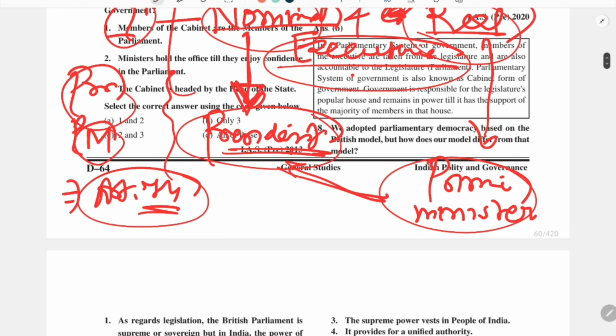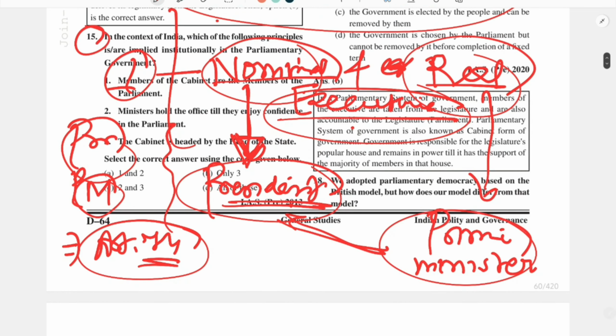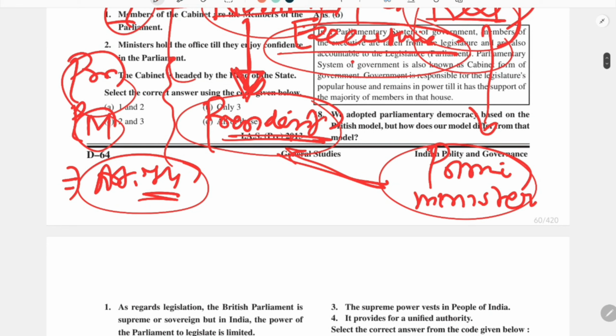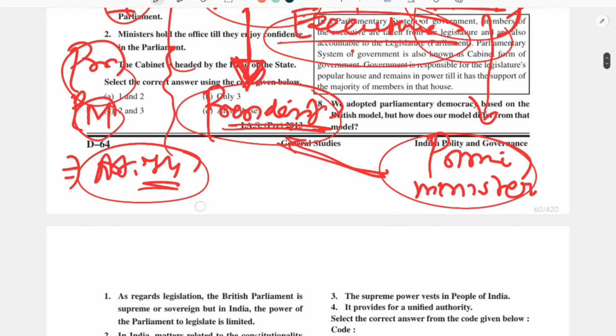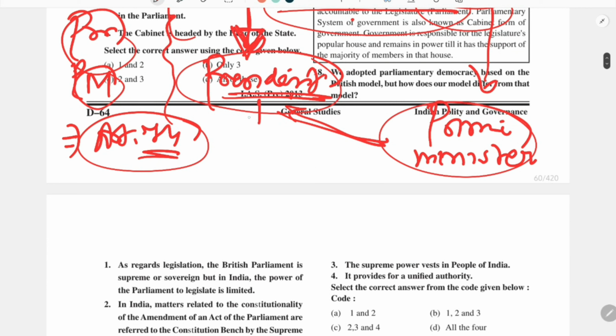Ultimately the real power lies in the hands of the prime minister, so he is called the real executive, and the president is called the nominal executive, because it has also been written that the union executive power is vested in the president.